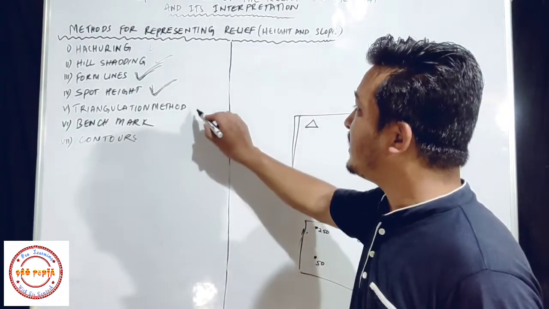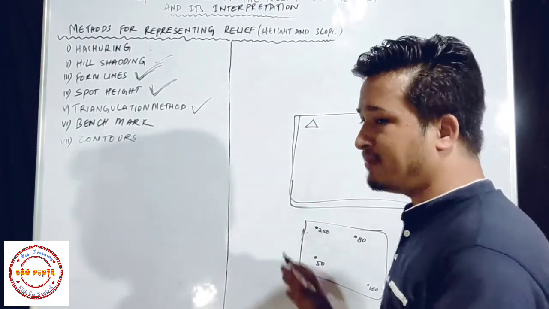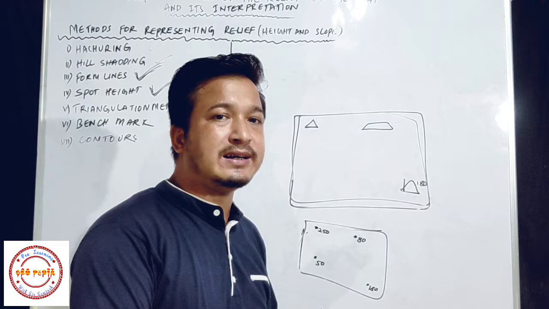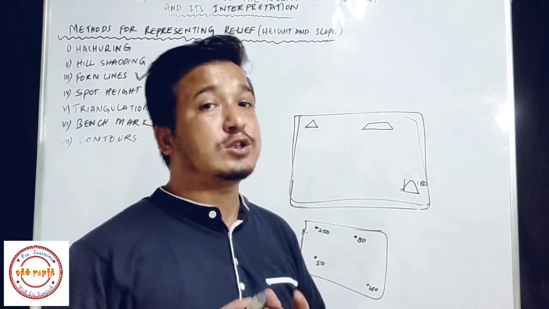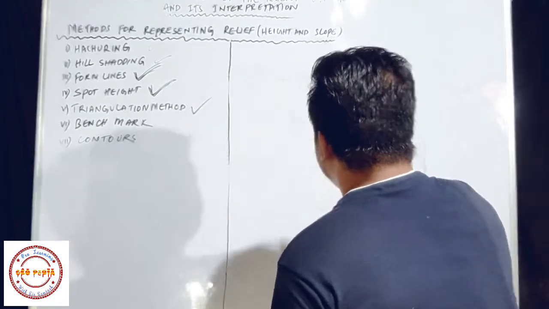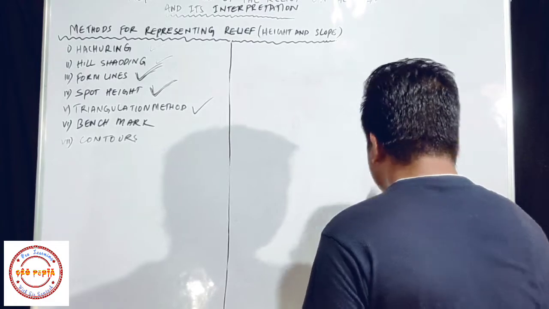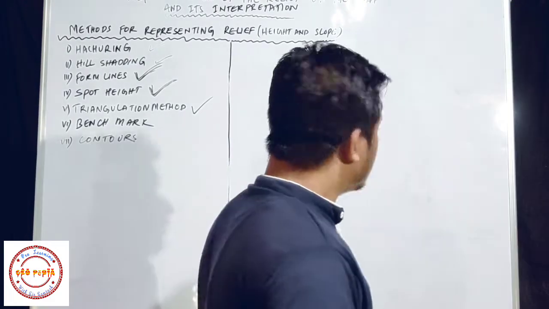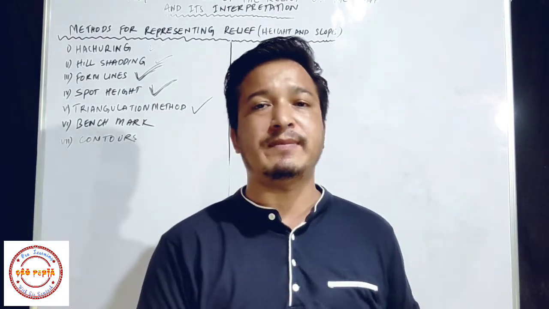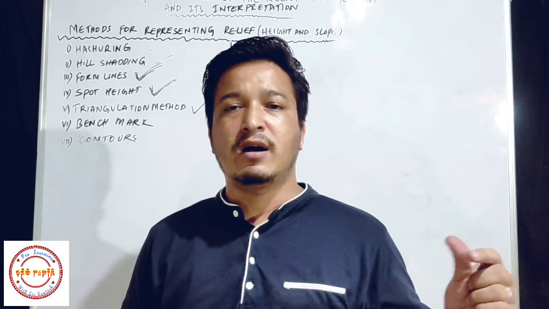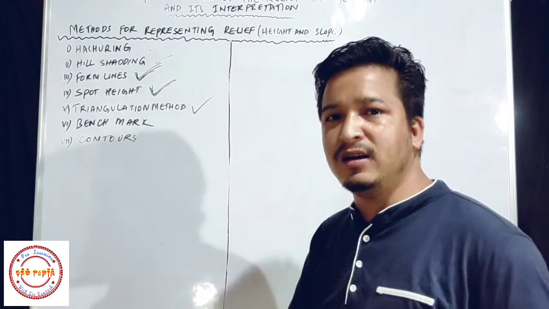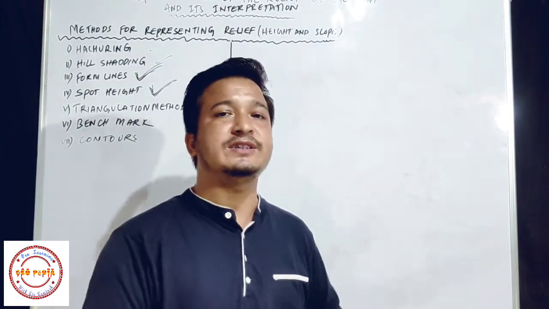Now next we have here the triangulation method. In this method also we get the height of the region above the sea level by doing an actual survey. In the triangulation method, we use trigonometry. It means height and distance. If you are students of mathematics, then you might have an idea about trigonometry, and there we have one chapter, height and distance. By calculating theta, or the angle of the triangle, we can find out the height or the distance of any place.